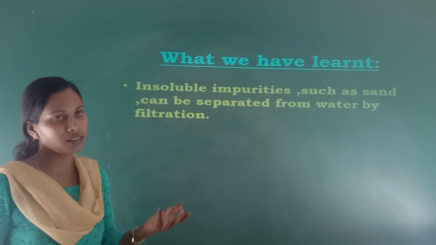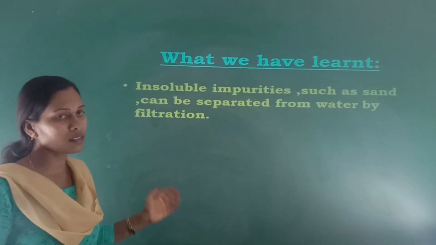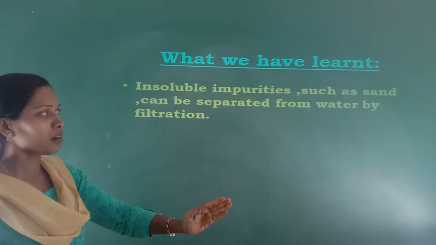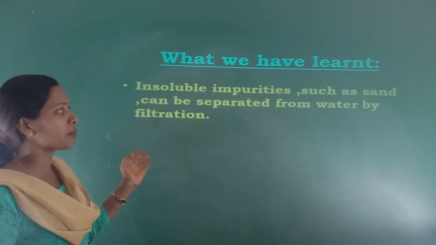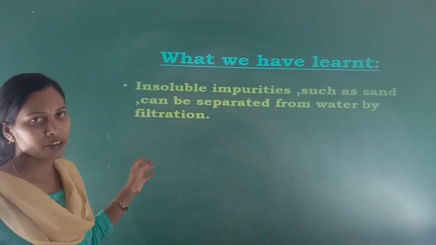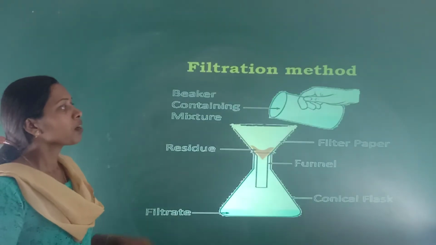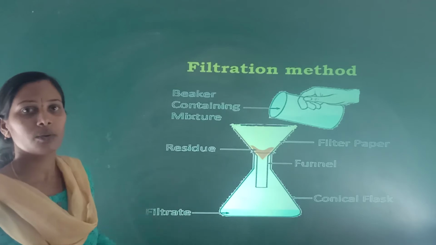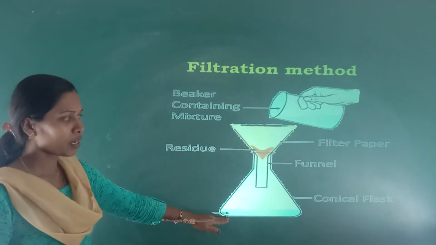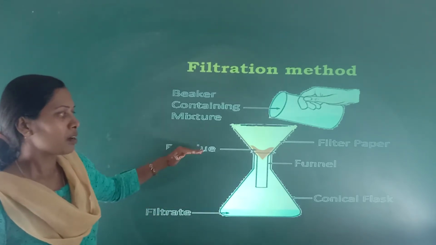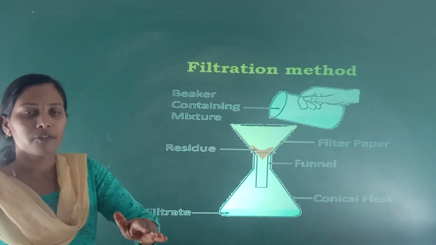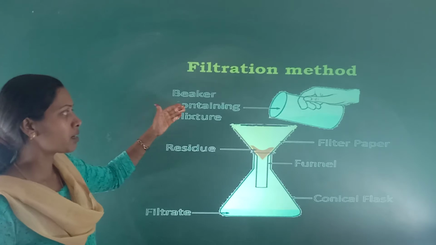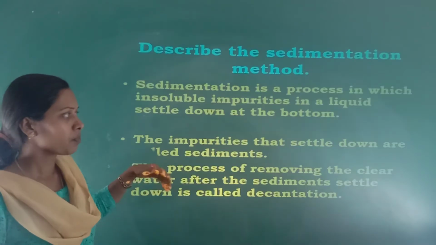Insoluble impurities such as sand and water can be separated by this filtration method. So, this is how the filtration method will take place. The activity will take place here: conical flask, funnel, residue means the left out sand, filter paper, then a beaker containing a mixture.